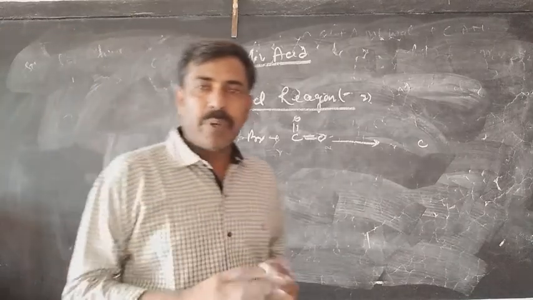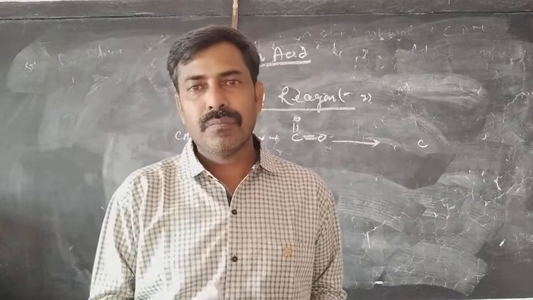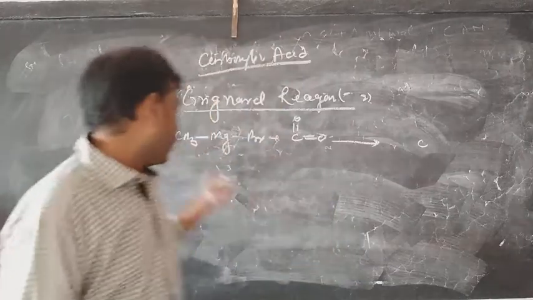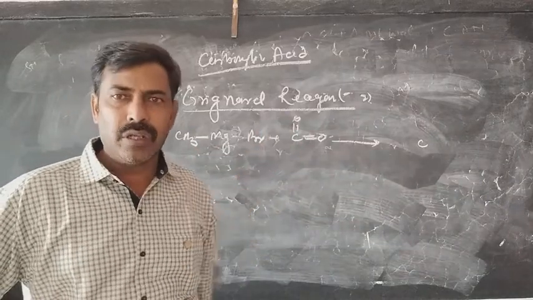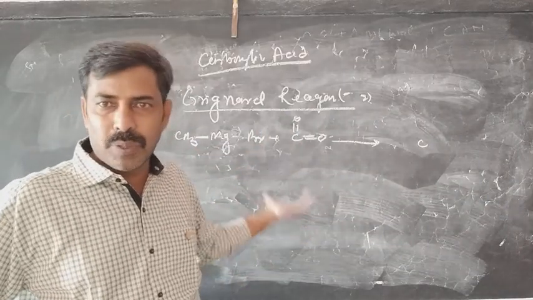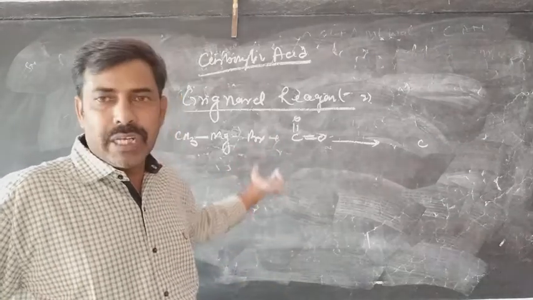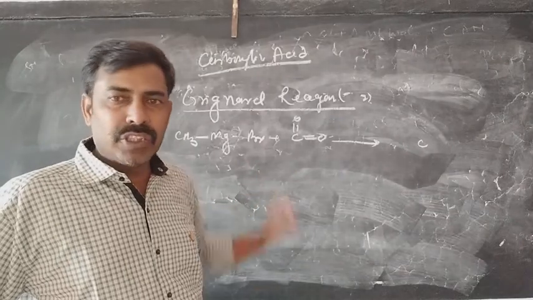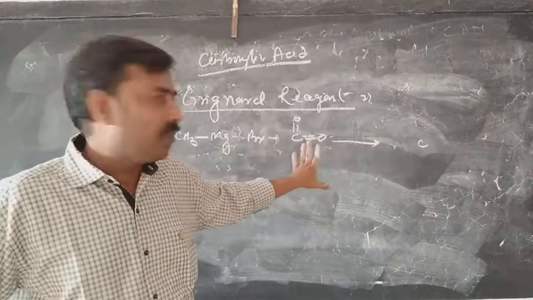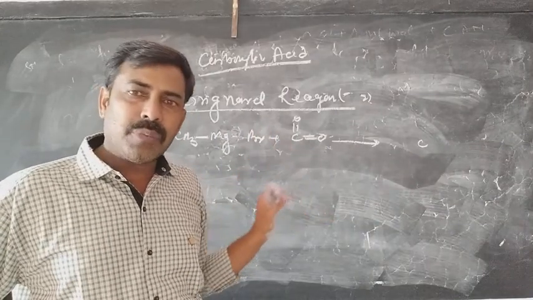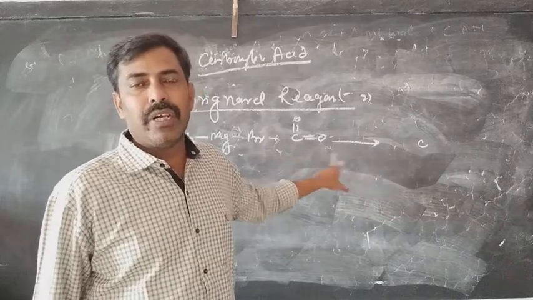Now we are seeing the preparation of the carboxylic acid with the help of the Grignard reagent. This is the Grignard reagent. I have taken methyl magnesium bromide. You can take any other Grignard reagent, ethyl magnesium, propyl magnesium halide or something else. You can take chlorine or any other halogen instead of bromine. So I am taking methyl magnesium bromide. For the formation of the carboxylic acid, the Grignard reagent is treated with carbon dioxide.